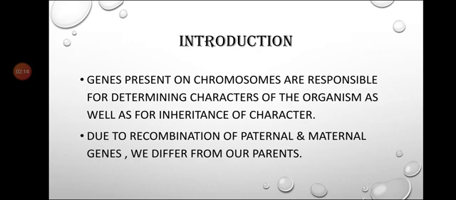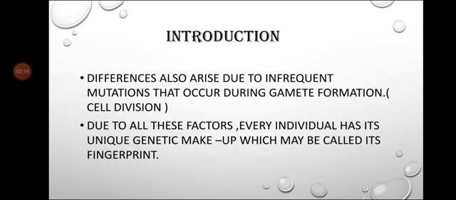Next, these differences also arise due to infrequent mutation, that means sudden changes that occur during gamete formation, that is cell division. Due to all these factors, differences, recombination and mutation, every individual has a unique genetic makeup, which may be called its fingerprint. Now we will study fingerprinting in detail.